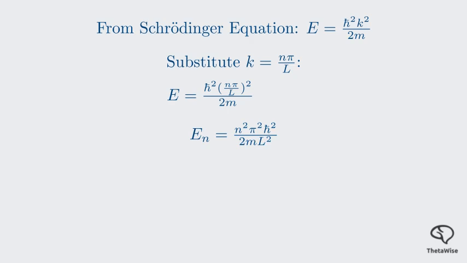This is a profound result. The energy of the particle is not continuous. It can only take on these specific values, which are determined by the integer n, the size of the box L, and the mass of the particle m. The integer n is called the principal quantum number. Each value of n corresponds to a different energy level and a different wave function.